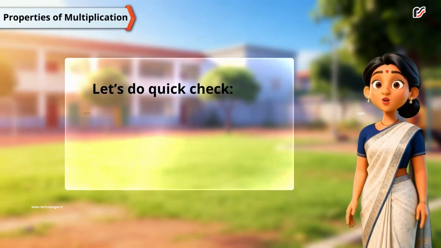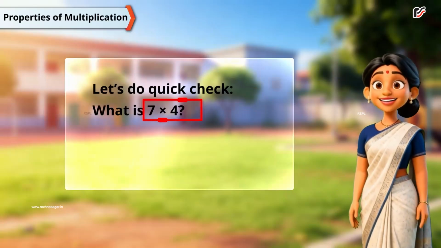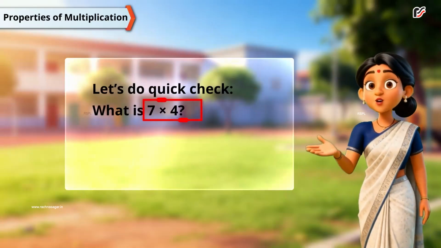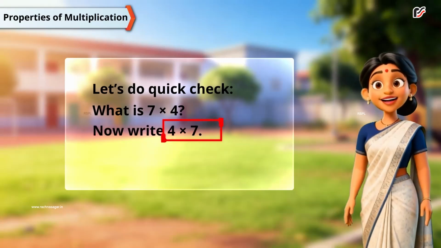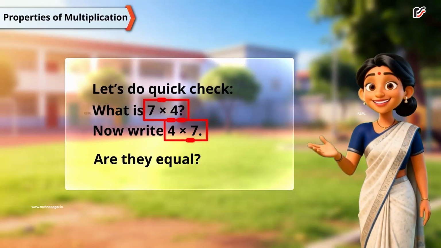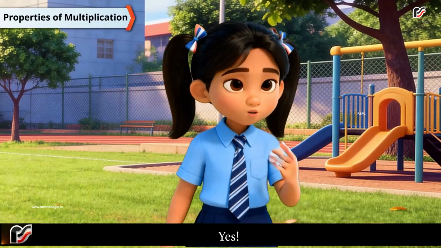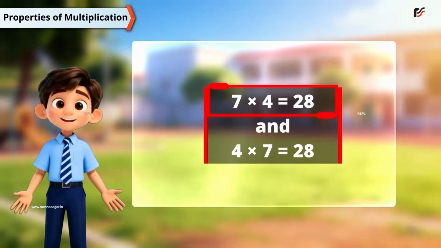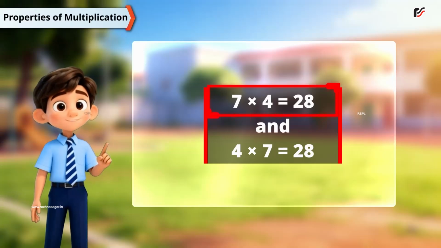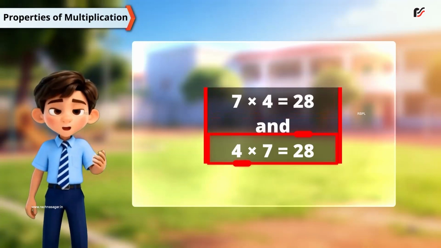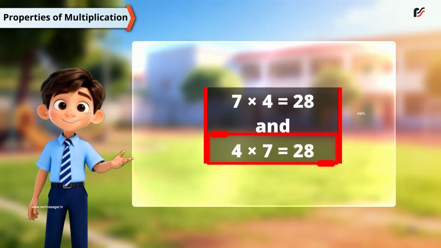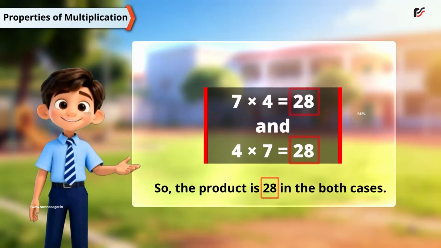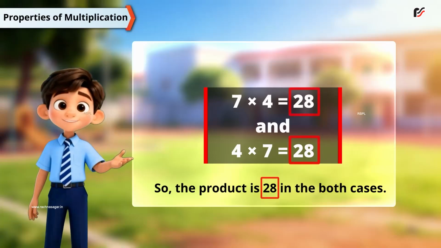Let's do a quick check. What is 7 multiplied by 4? Now write 4 multiplied by 7. Are they equal? Yes. 7 multiplied by 4 is equal to 28 and 4 multiplied by 7 is equal to 28. So, the product is 28 in both cases.